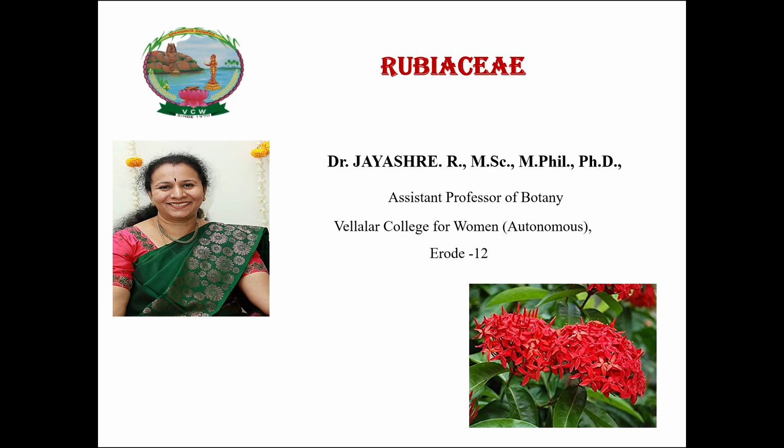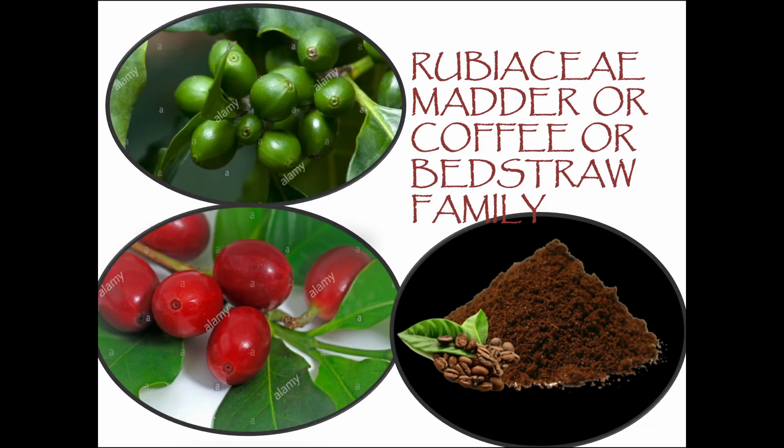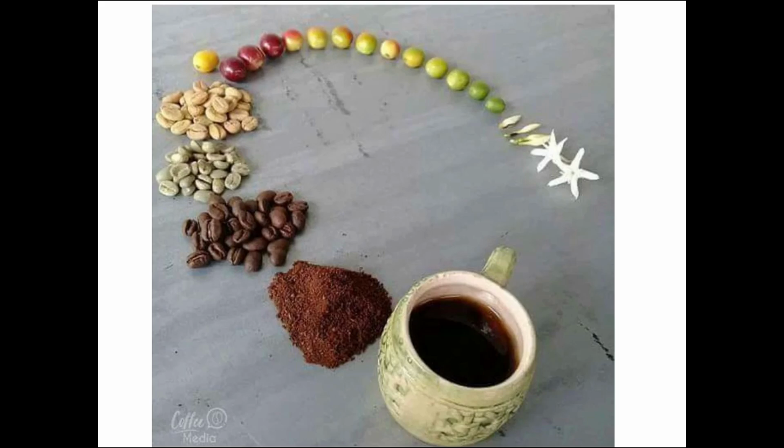Hello students, in today's class we'll study about the family Rubiaceae. Rubiaceae is also known as the madder or coffee or bedstraw family. As you can see from this picture, the various transformational changes of how a coffee flower is getting converted into coffee powder.